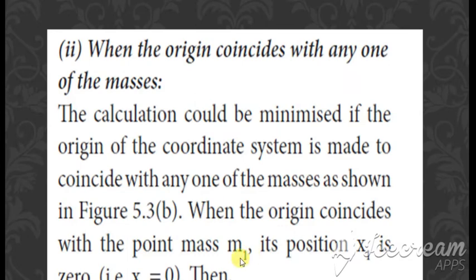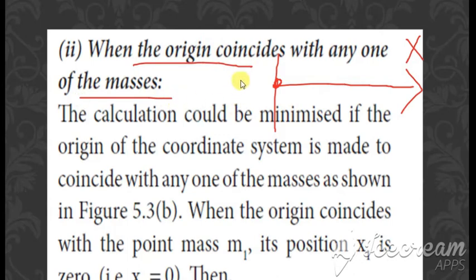Second condition is when it is at the origin. The origin coincides with any one of the masses. So we are going to consider this to be the x-axis and this to be the origin. It is said that the origin coincides with any one of the masses. Let us consider that mass to be m1, and the other mass here to be m2. From this, if you measure the value for m1, it is 0. x1 is considered to be 0. Why it is 0 is because it coincides with the origin itself.